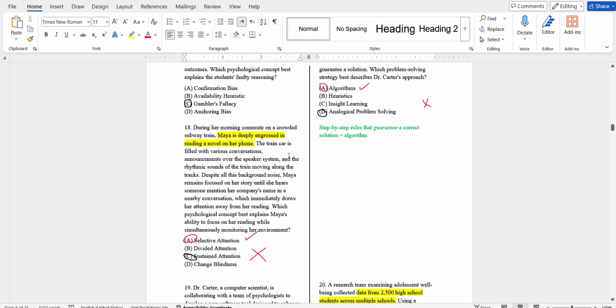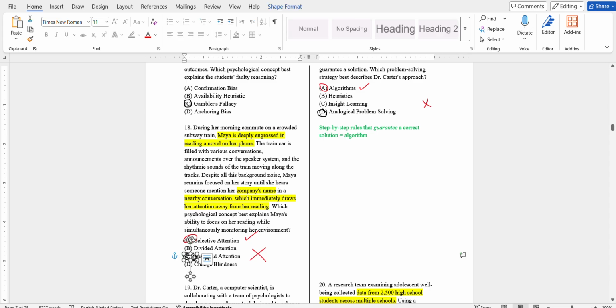Question 18. Maya is deeply engrossed in reading a novel on her phone. The train car is filled with various conversations, announcements over the speaker system, and the rhythmic sounds of the train moving. When she heard her company's name in a nearby conversation, she immediately drew attention away from her reading. This is sustained attention?